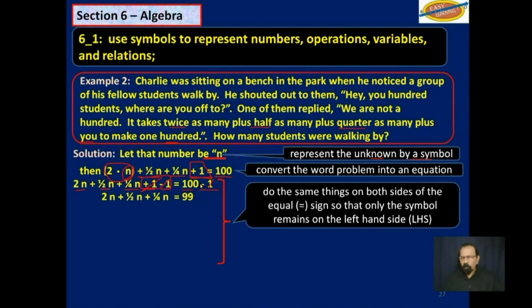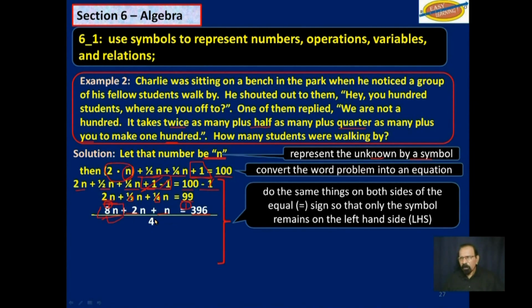Now in this case, we will use an LCM. Remember that 2n over 1, this is half n, that's quarter n, that's 99 over 1. So what is our LCM? 1, 2, 4, and 1. The LCM is 4. So we put 4 down there. And now you say 1 into 4 is 4, 4 times 2n. And 2 into 4 is 2, 2 times n, and so on. And you get this: 8n plus 2n plus n is equal to 396.